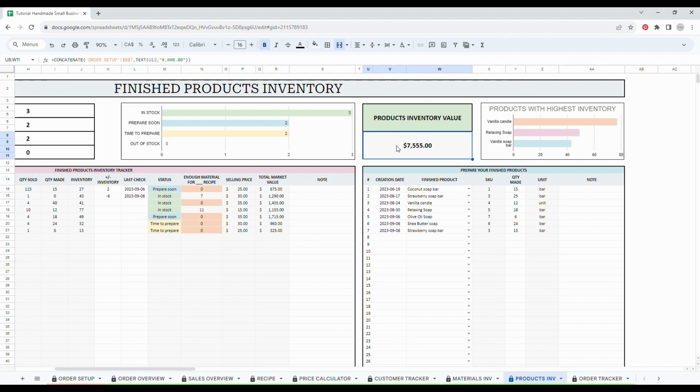And for me, the most interesting feature of this tab is definitely the column that shows you how many recipes of each finished product you can make with the raw materials that you have in inventory.